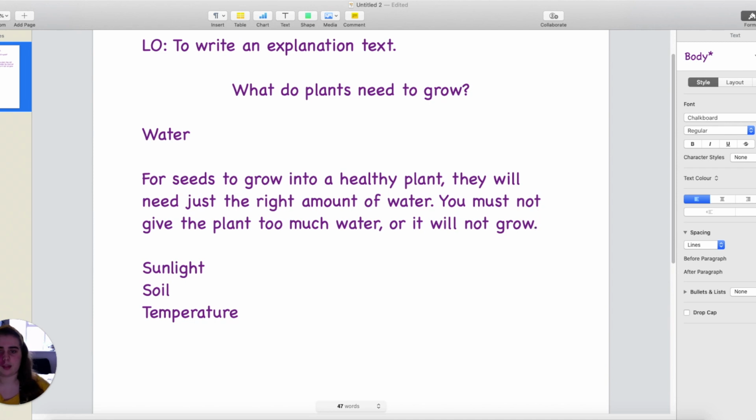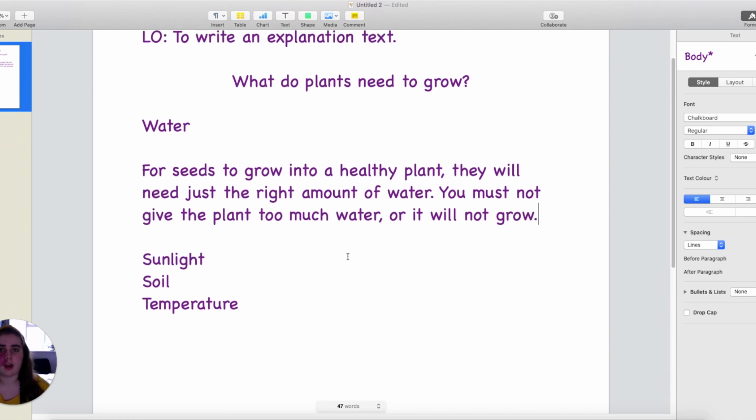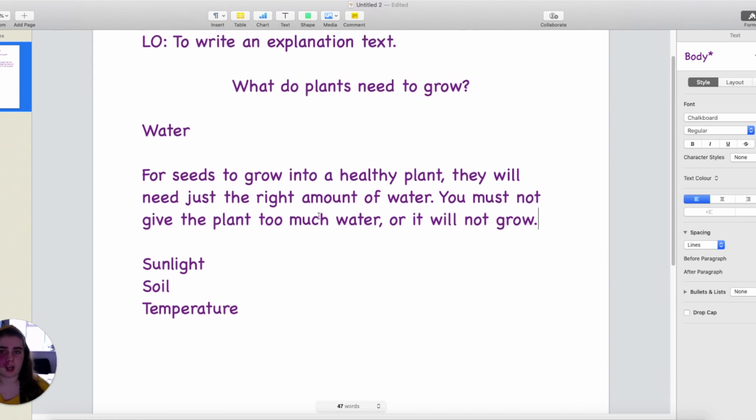So have a go at the other headings, maybe try and add some more if you think you can. You'll have lots of resources to help you write this text. You've got the knowledge organiser from Tuesday's lesson that should help you, and you should have a word bank and some example sentences for you as well. Okay, hopefully that made sense. I really look forward to reading all of your explanation texts.